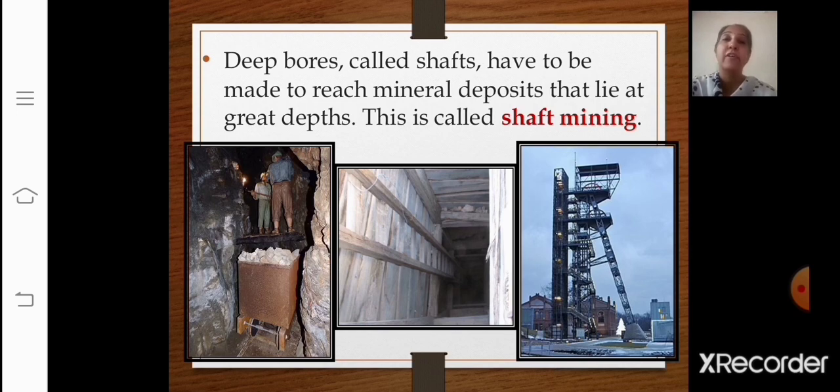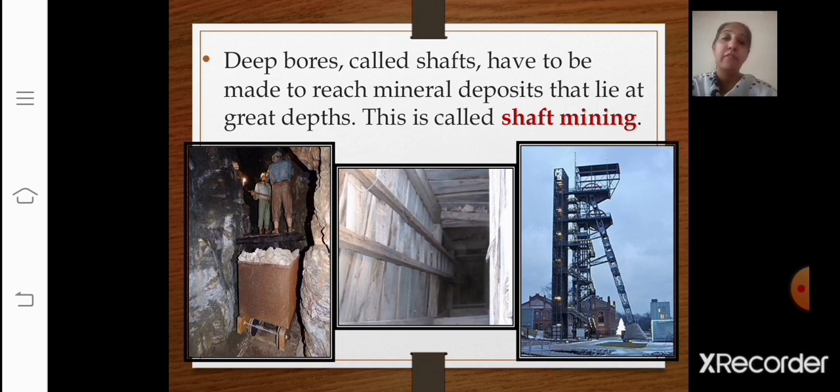Shaft mining or shaft sinking refers to the method of excavating a vertical or near vertical tunnel from the top down, where there is initially no access to the bottom. It is very difficult to have access to the bottom, and the minerals are lying at very great depth. So other types of mining do not require as steep an incline or a lift of some sort. Now look at the image that has been given to you here. They have used a lift.